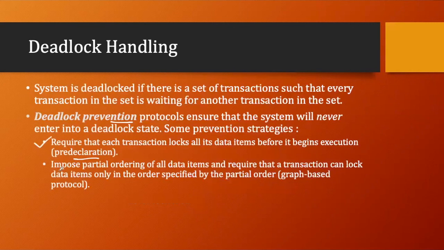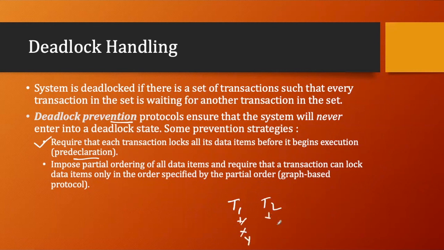The second prevention mechanism is to impose a partial ordering of all data items and require that a transaction can lock data items only in the order specified by the partial order. It is a graph-based protocol. It imposes an order on all data items and requires that a transaction can lock data items only in the order specified. So T1 and T2 will follow the order, let's say they require the lock on X and then the lock on Y.